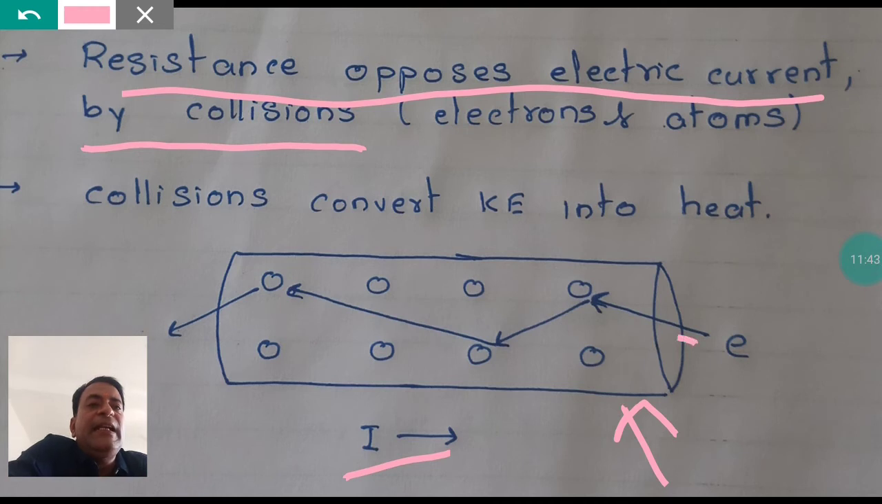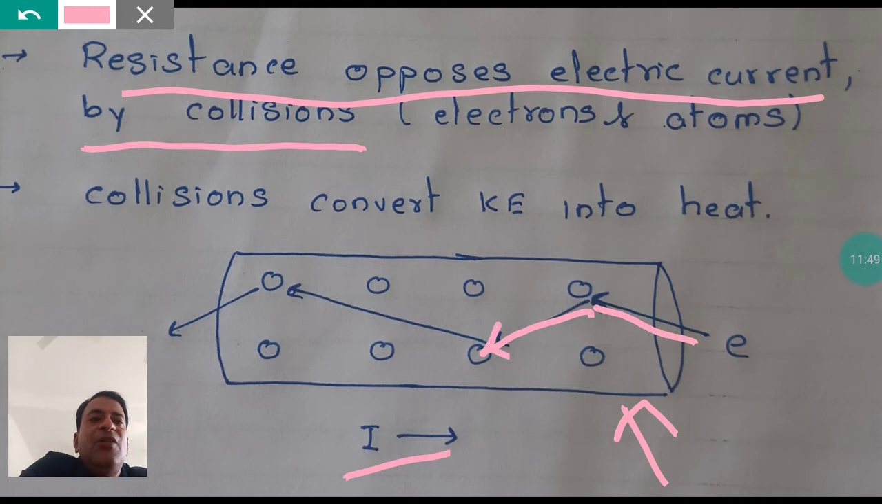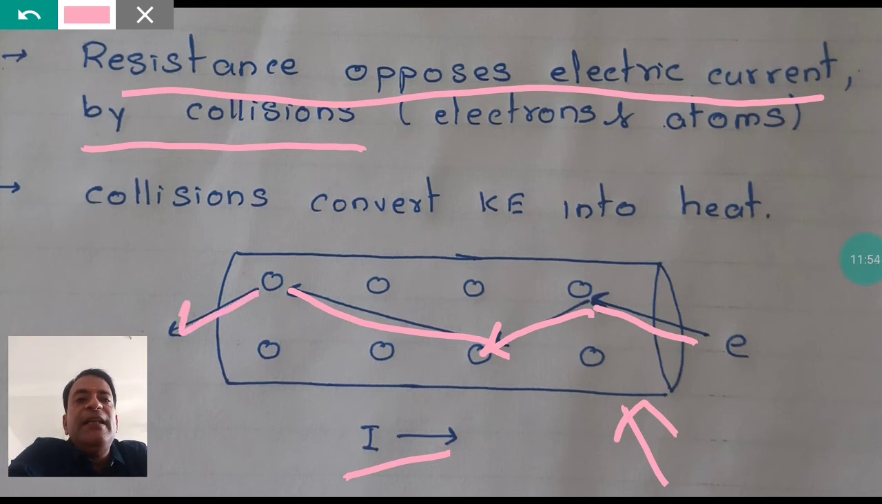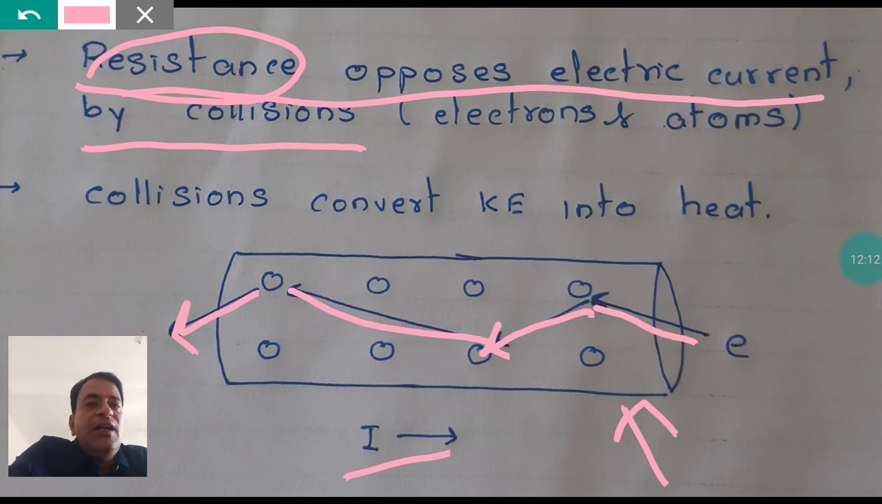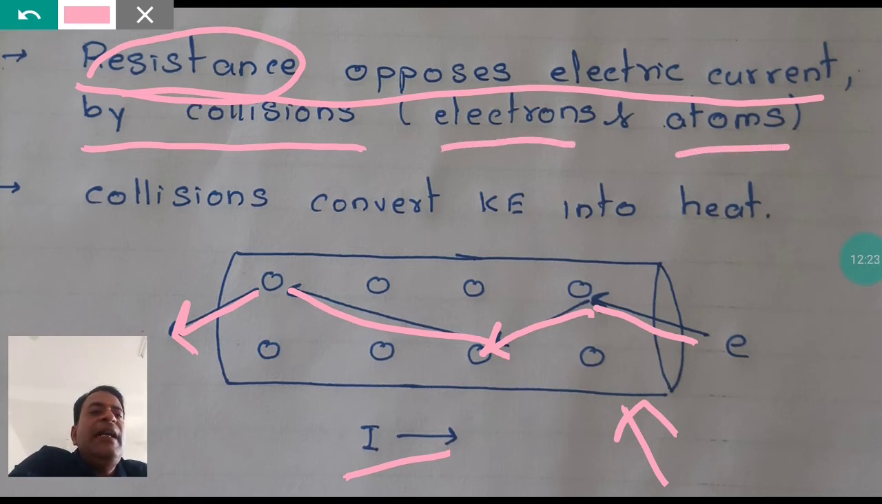When electrons move inside a conductor, they collide with one atom. From there, they change their path and collide for the second time. Again, they collide for the third time before finally coming out. So what happens in these collisions? The path of the electron is opposed, and this opposition is known as resistance. This is how resistance works. It opposes the path of electrons by collisions. Collisions between which two things? Collisions between electrons and atoms.